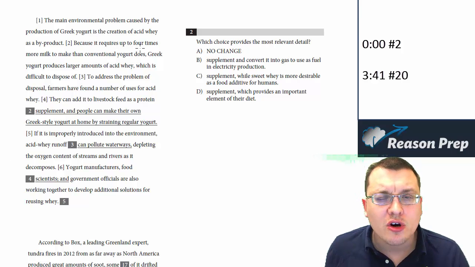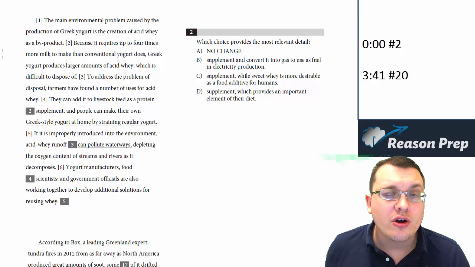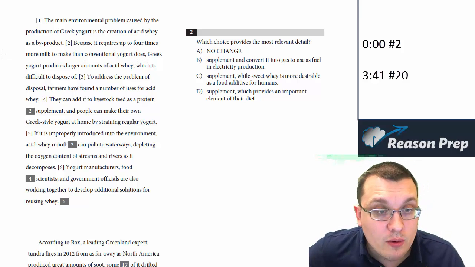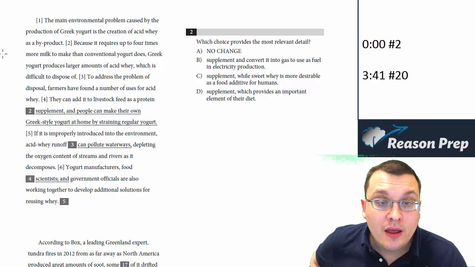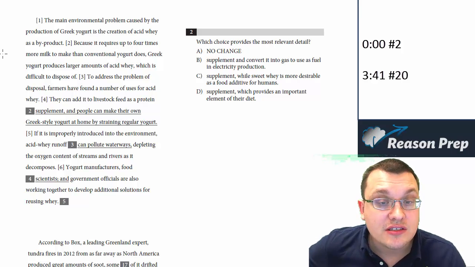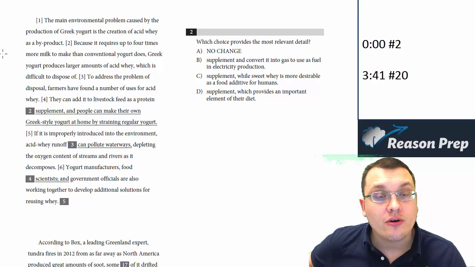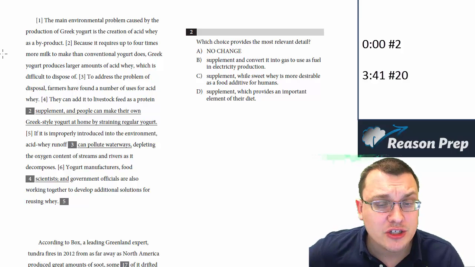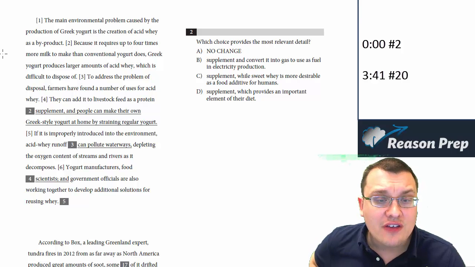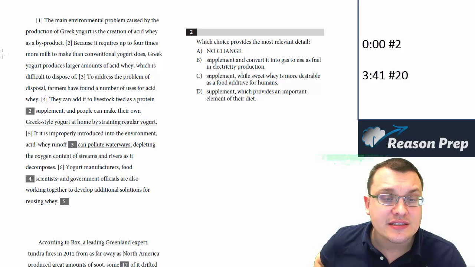So here we go. Because it requires up to 4 times more milk to make than conventional yogurt does, Greek yogurt produces larger amounts of acid whey, which is difficult to dispose of. To address the problem of disposal, farmers have found a number of uses for acid whey. They can add it to livestock feed as a protein supplement, and people can make their own Greek-style yogurt at home by straining regular yogurt. If it is improperly introduced into the environment, acid whey runoff can pollute waterways, depleting the oxygen content of streams and rivers as it decomposes.